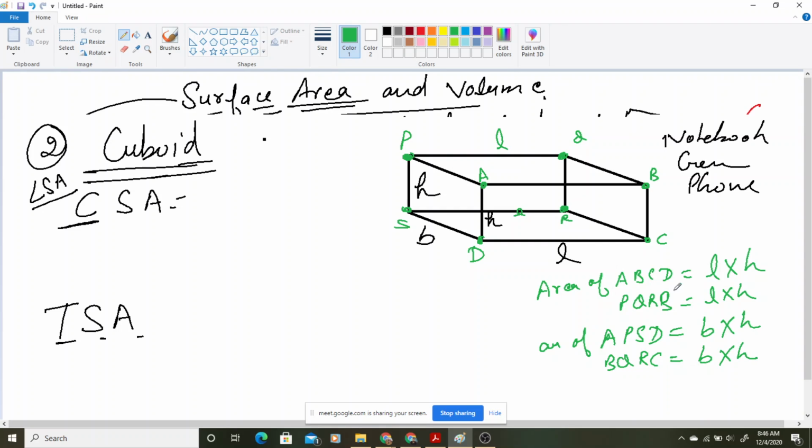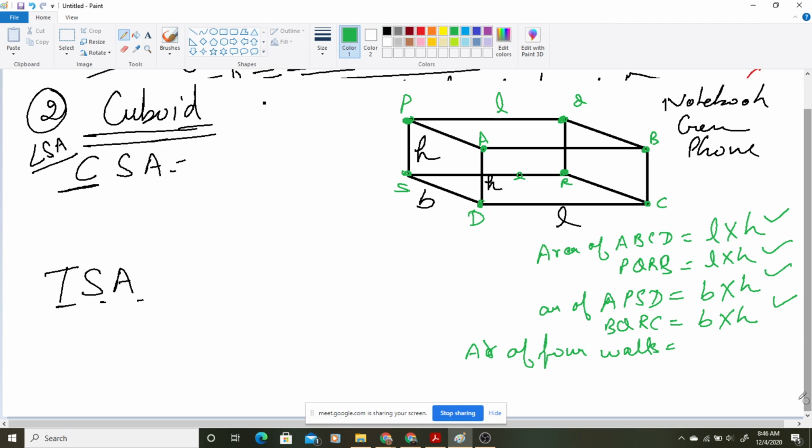Now, I am having all the area, मेरे पास 4 walls का area आ गया है. Now I will add it, क्योंकि मेरे को तो क्या चाहिए? At the end I need area of 4 walls combined ना, area of 4 walls. I need it in combined way. So I will add all these things. ठीक है, मैं add करता हूँ इनको. देखो, now from all the parts you will see H is there. देखो सबके अंदर H है.